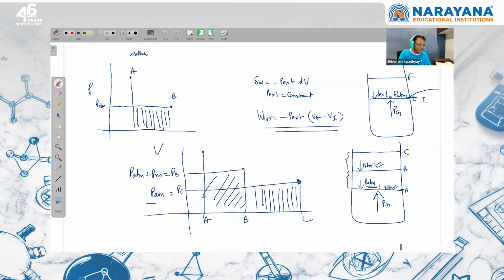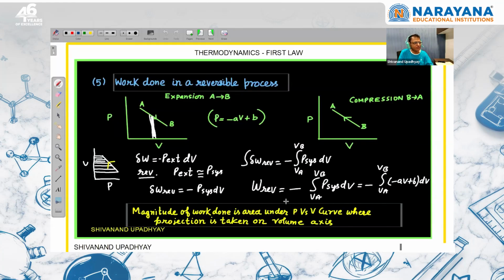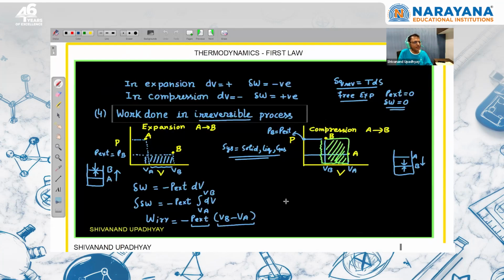So when any system, not only gas, liquid, solid, any system, is expanding reversibly, in reversible expansion the system will always feel maximum opposition from the surroundings, and that's why the work done by the system will be more when it is participating in reversible expansion, right? In a single step the work done will be less, in multiple steps the work done will be more. As we keep increasing the number of steps, work done is equal to the area under the pressure-volume curve, right?